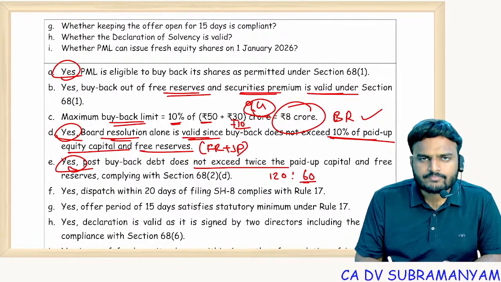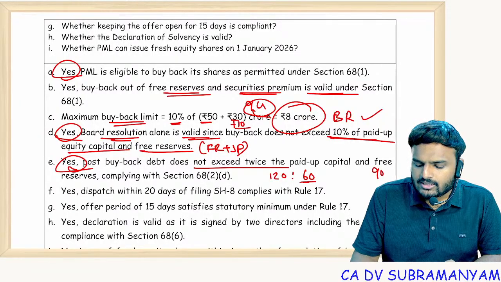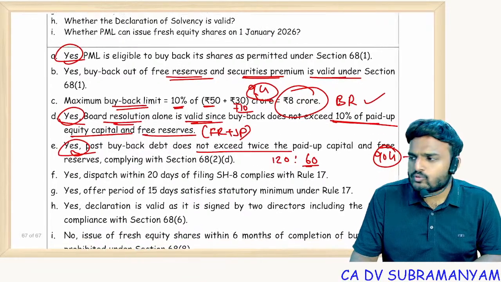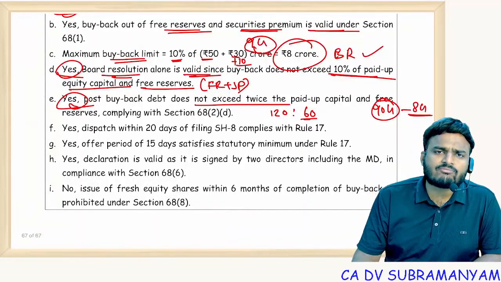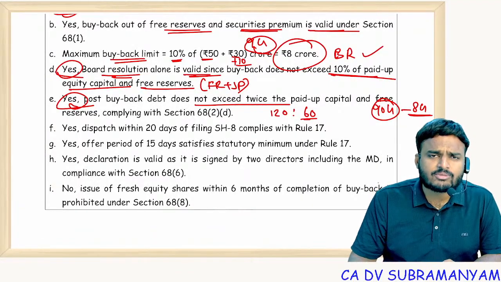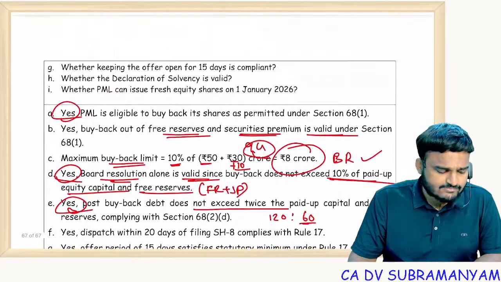Equity base should be 60. 90 crores right now we are having. Even if we lose 8 crores in this, 82 crores money will be there. So the 2:1 ratio is satisfied.